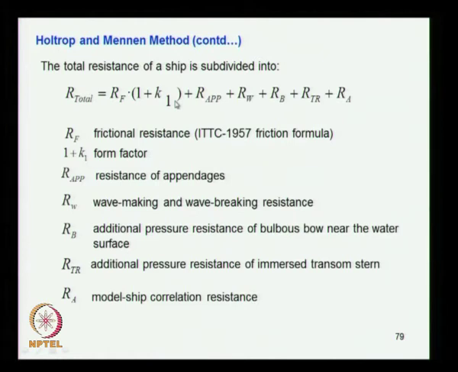It is due to the increase in flow velocity due to the 3-dimensional curvature of the ship, because the ITTC formula has been derived based on tests carried out on flat plates, where the 3-dimensional flow variation has been ignored.